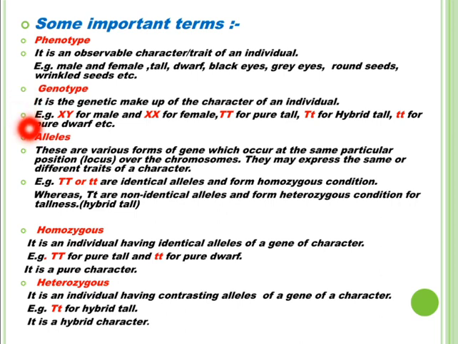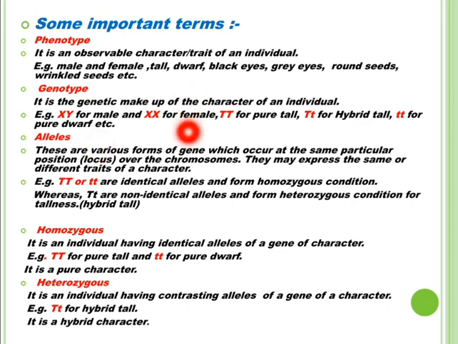For example, XY is the genotype of male, XX is the genotype for female, capital T capital T for pure tall, capital T small t for hybrid tall, small t small t for pure dwarf, etc. These alphabets are written to indicate the genotype of the traits of an individual.